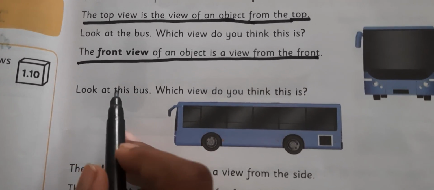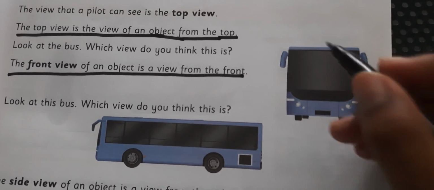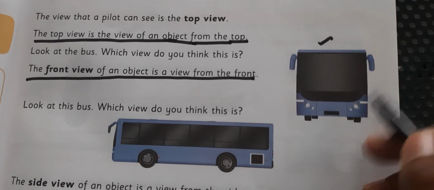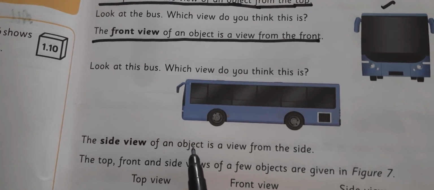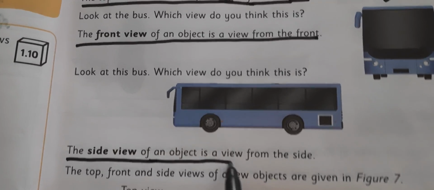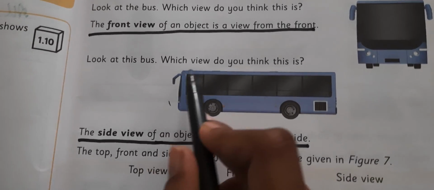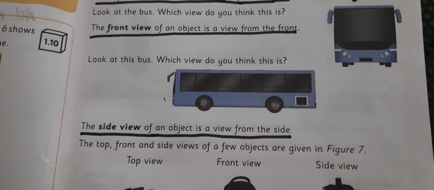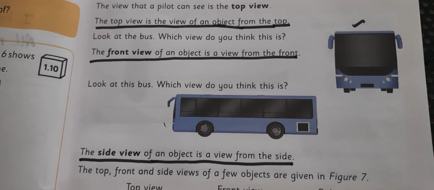So look at this. Which view do you think is that? So this is a front view of the bus. Next one. The side view of an object is a view from the side. Underline that line fully. See that figure 6. So this is the side view of the bus. So this is the side view, front view and the top view. Do you have any doubts in these 3 types of views?